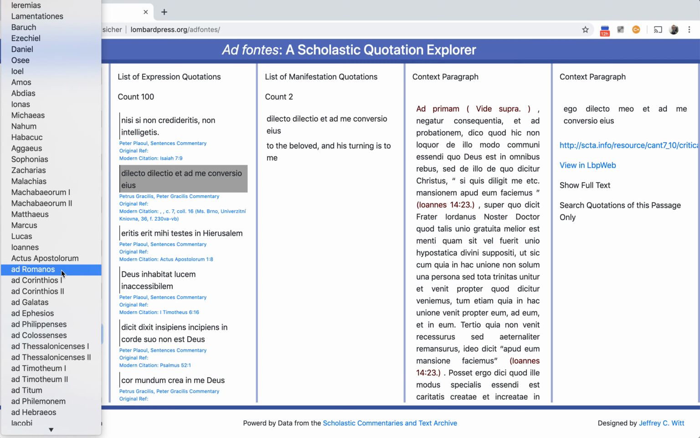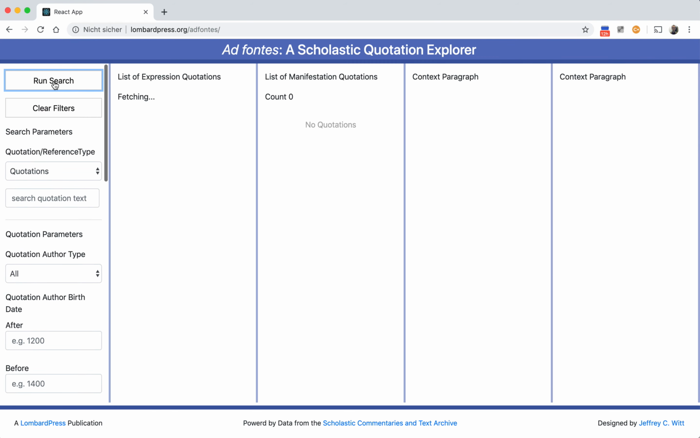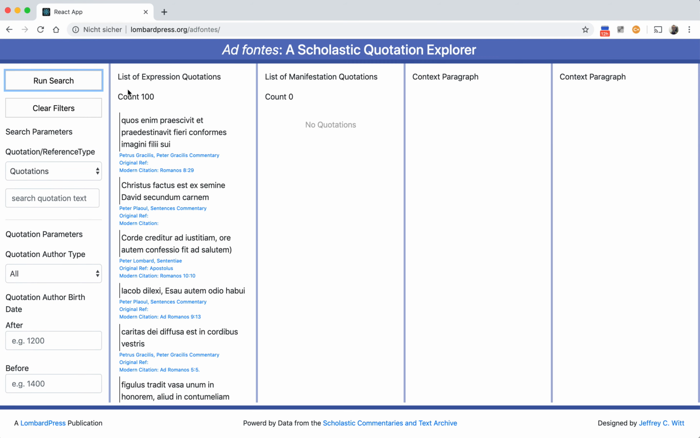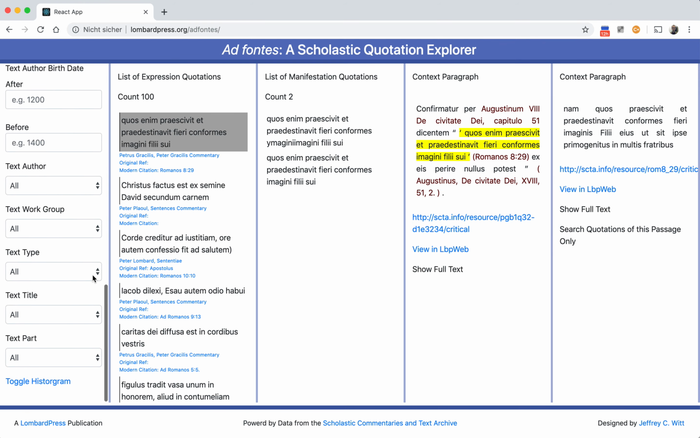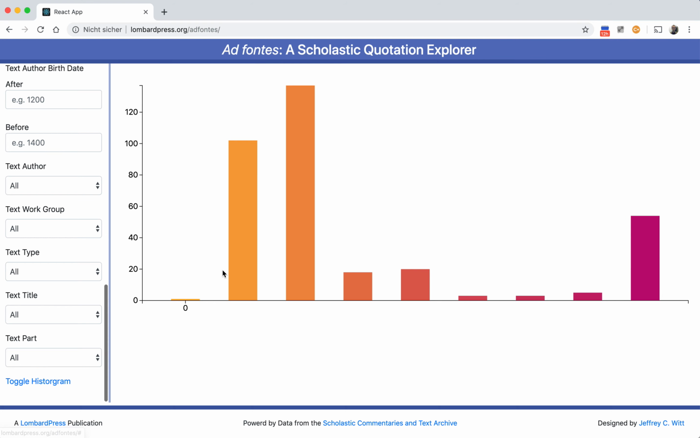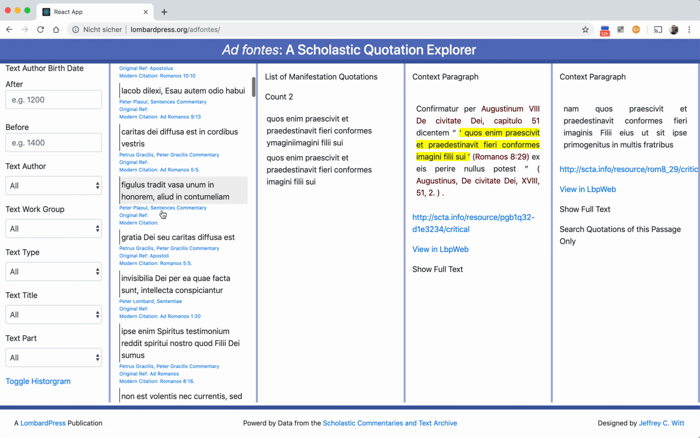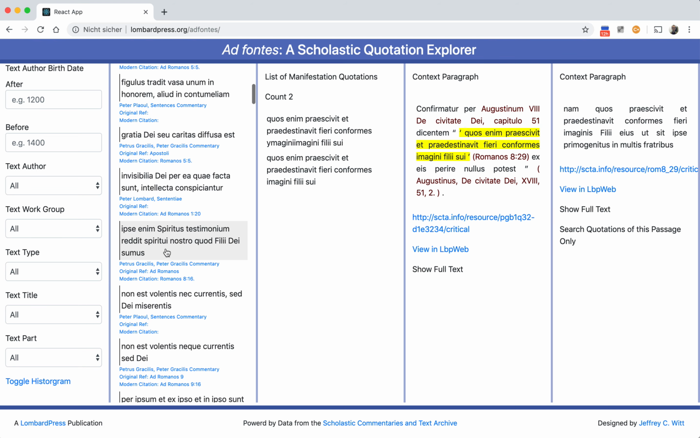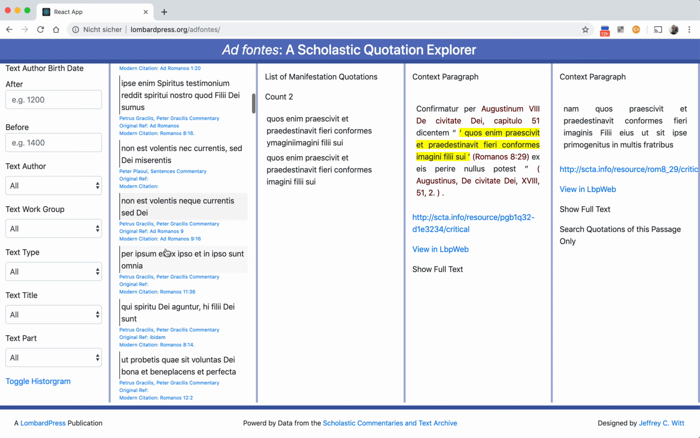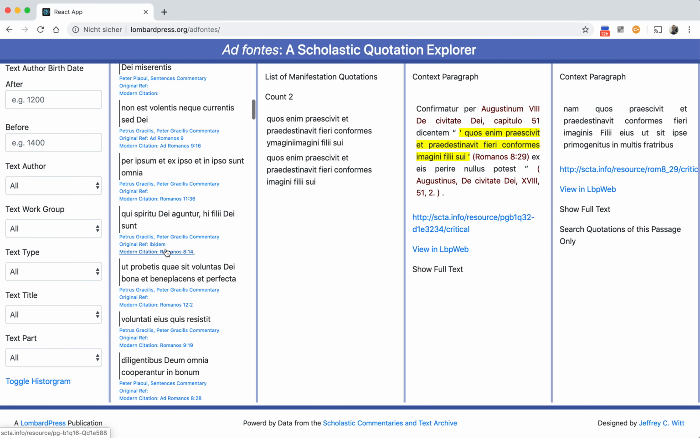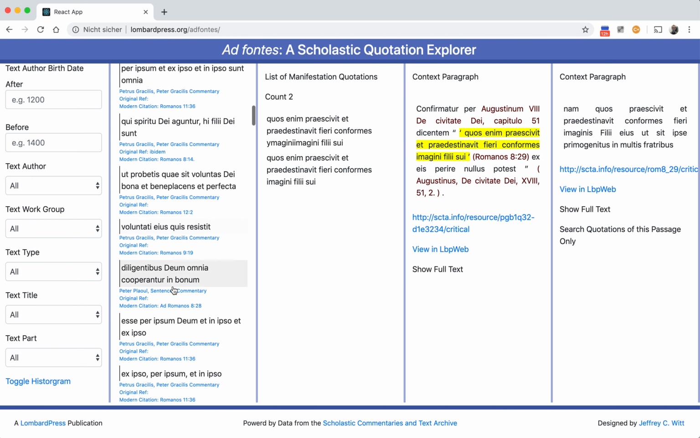So we can select Romans, we can run the search. Now we're getting many of the quotations by Romans. We can quickly look at the frequency of these quotations, see what texts are quoting Romans more frequently than others. Okay, but as we run through here, we might come across a Bible verse that's of particular interest, and we might want to focus our attention just on that Bible verse.